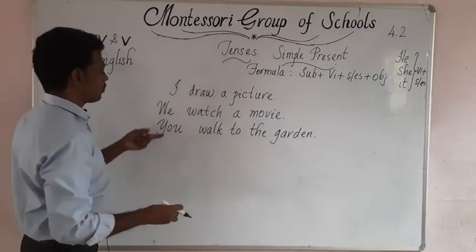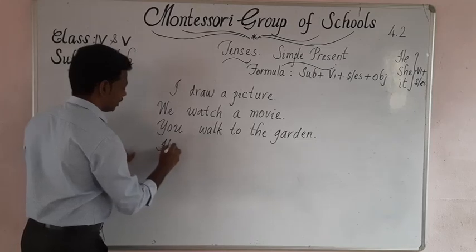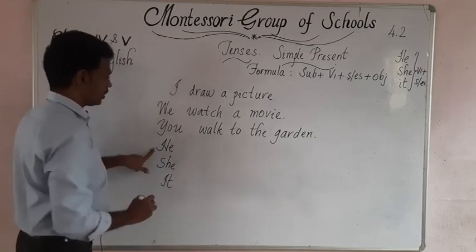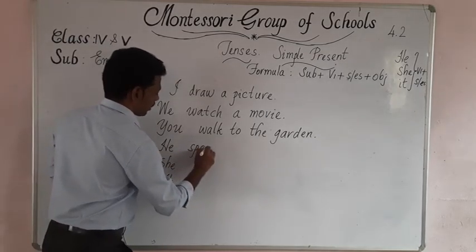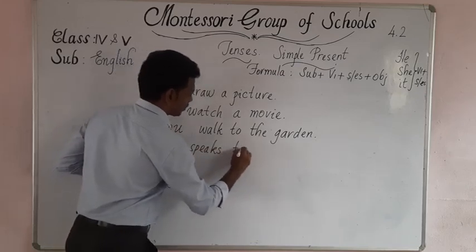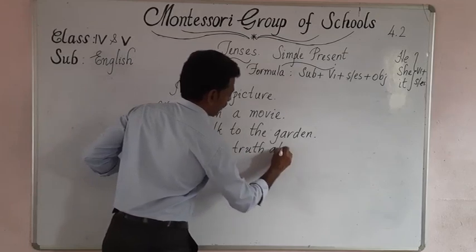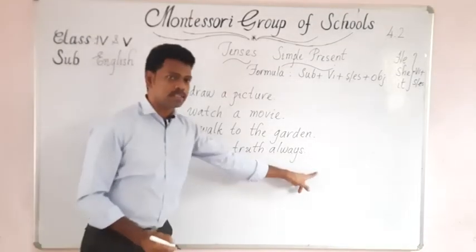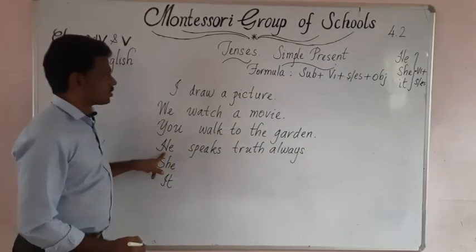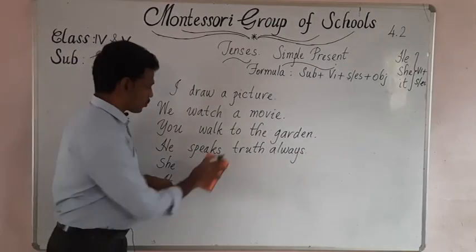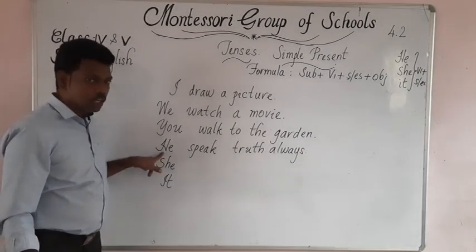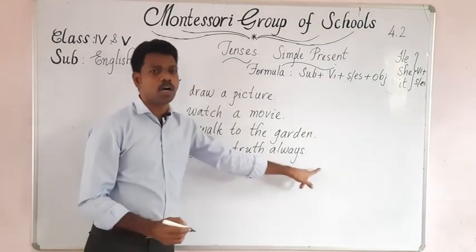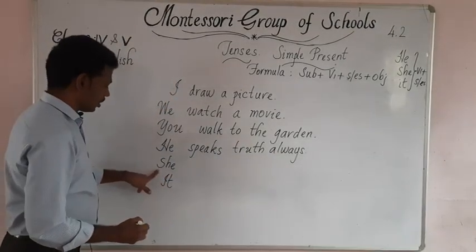Now let me go to third person singular. They are he, she, it. Here: he speaks truth always. So here he comes as the subject, speak as V1. Since the subject is third person singular, we are adding V1 plus S. He speaks truth always.